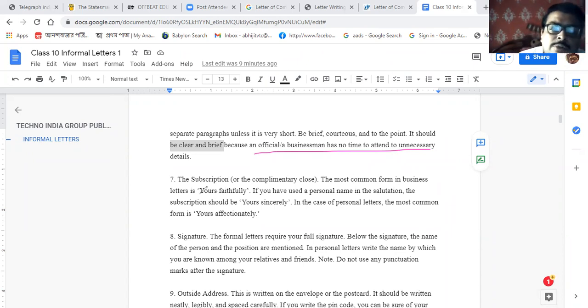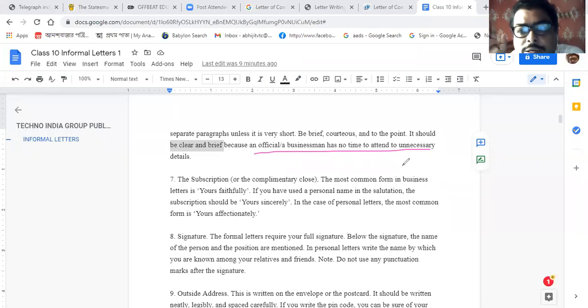Next, the subscription on the form. Yes, Om. Sir, is there any word limit for a letter? Yes, a word limit will be there. Suppose there is a word limit of 120 to 150, so it will be better that you write the letter within the word limit.